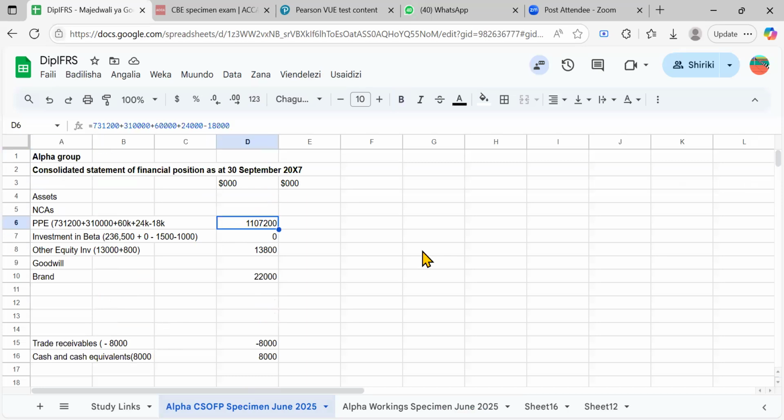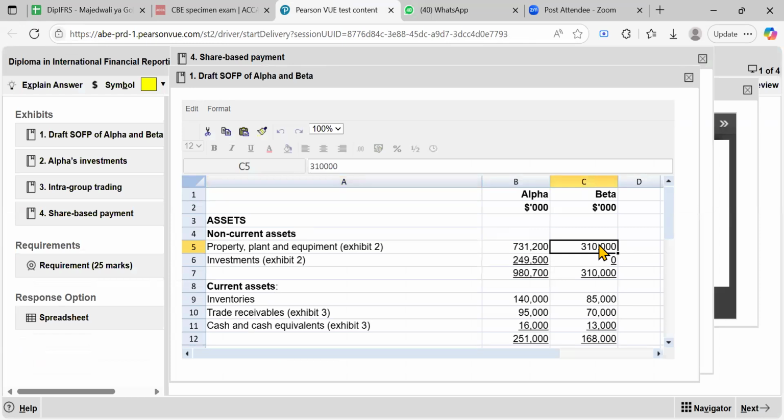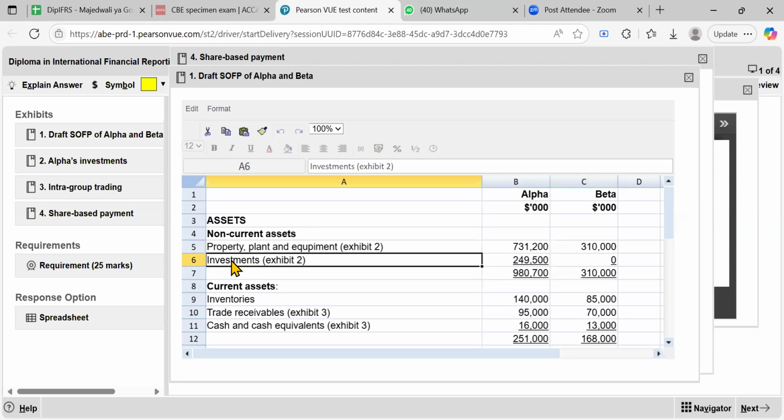They are all here, 731. Just when I was going through, where did we find this 310? Let me check 310. Which one? Ah, this was in the books, I think. We just copied it. Where is that? The rest I could see where they were coming from. Okay. So investment too. I think this investment we dealt with it. So you've gone.